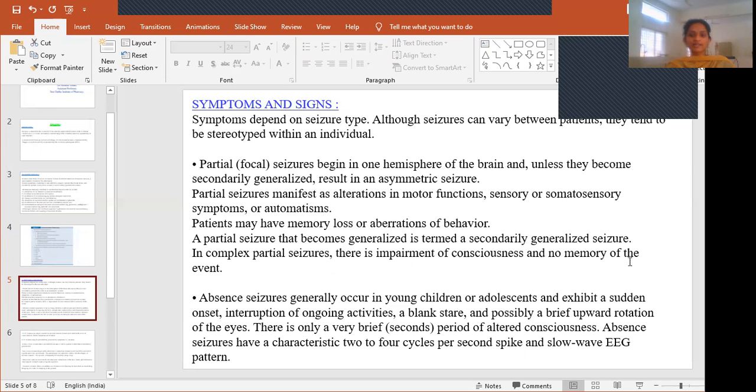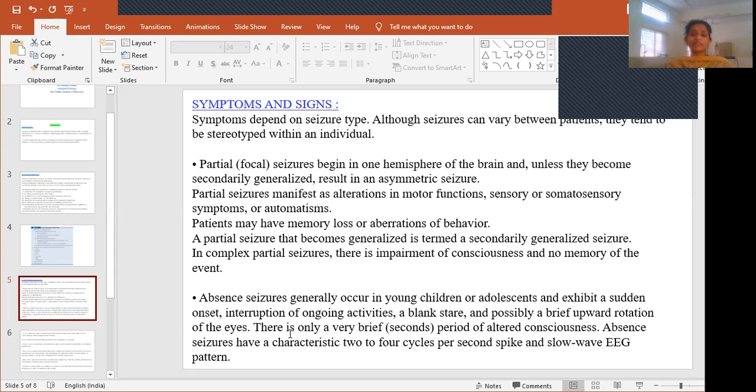And then coming to generalized seizures, first absence seizures. Usually absence seizures occur in younger children or adolescents. In this condition there will be a sudden onset of seizures and interruption of ongoing activities. That means if they are sitting in one place studying, suddenly, because of the acute onset of the seizure, there will be interruption of ongoing activities and a blank state. Blank state means the patient will be looking somewhere without any thought in mind, which we call a blank stare.